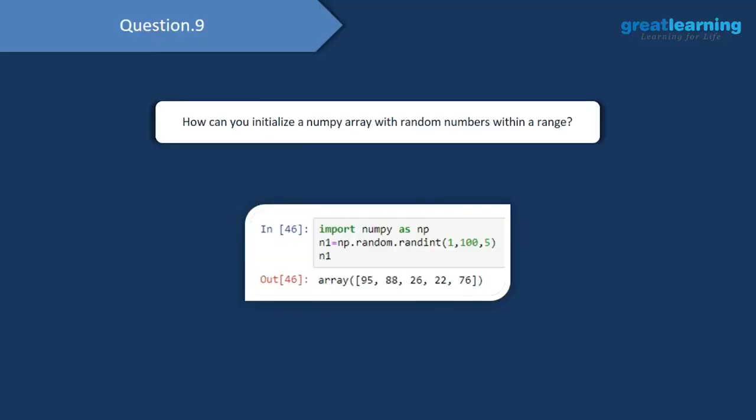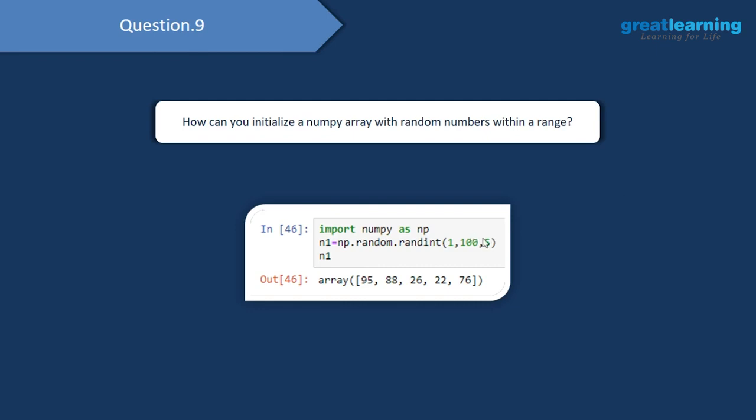We have the next question. So this time the question is, how can you initialize a NumPy array with random numbers within a particular range? And for this purpose, we have a method called randint. And this again is a part of the random submodule. So here we will have np.random.randint, which will help us to generate random integers within a particular range.